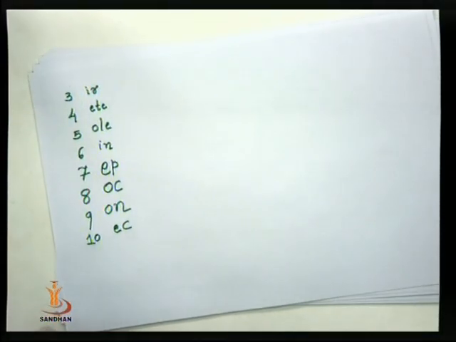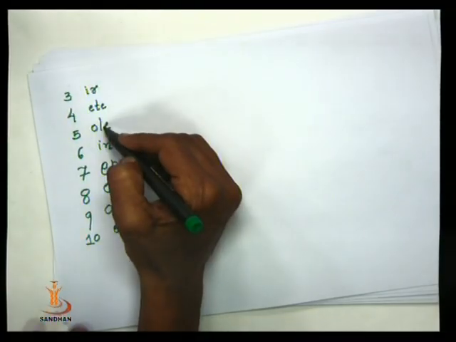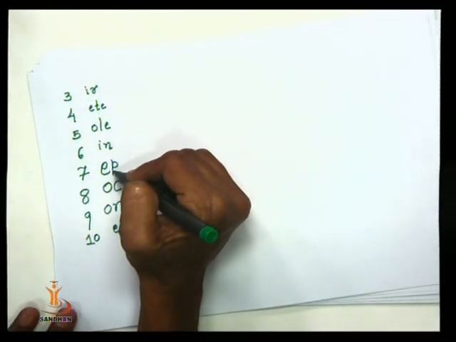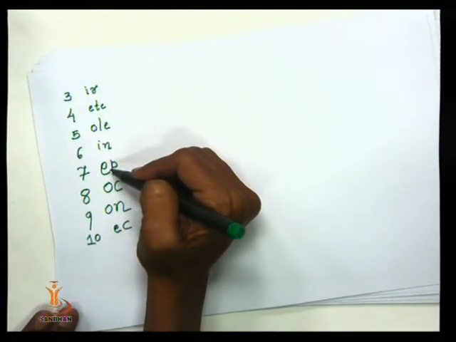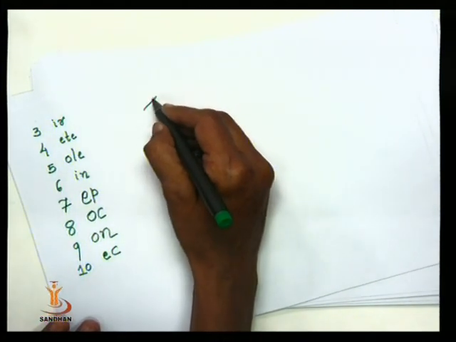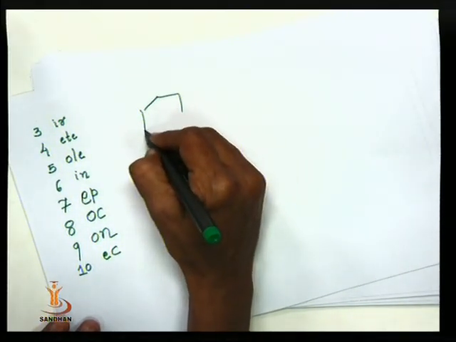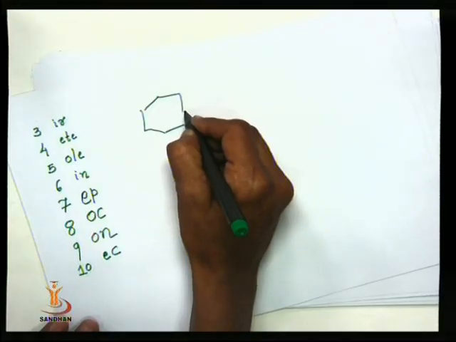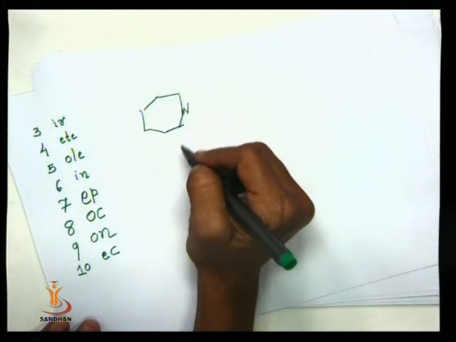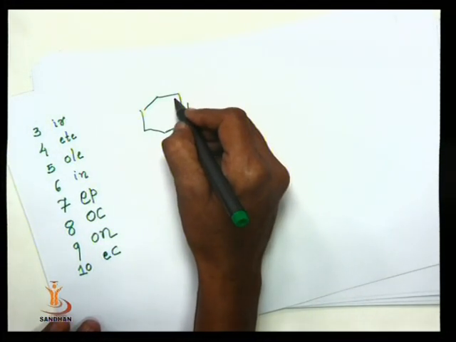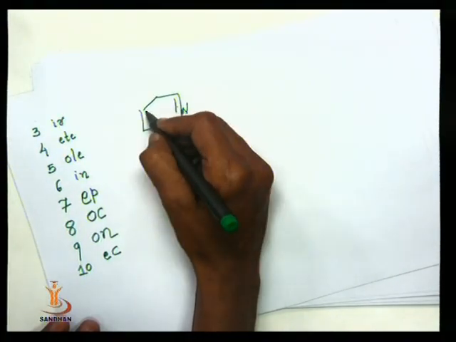Now we take the example of 3 member, 4 member, 5 member, 6 member, up to 7 member rings. One heteroatom is present, and this is an unsaturated compound.